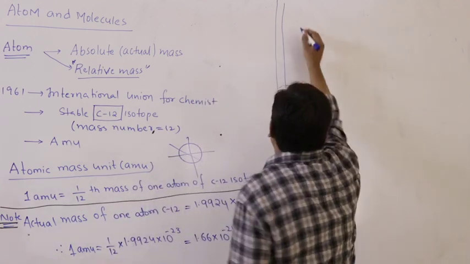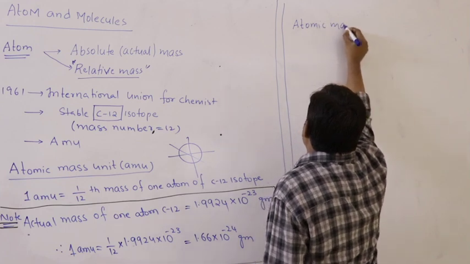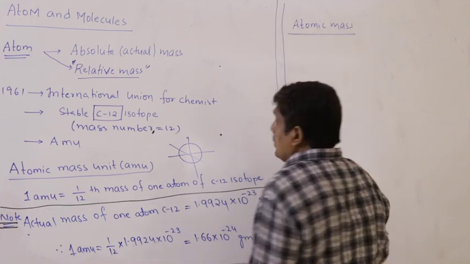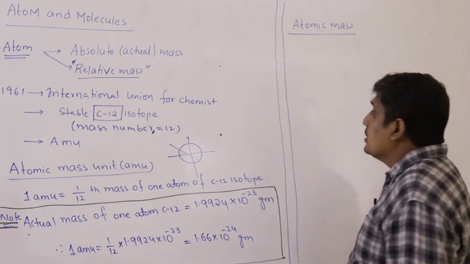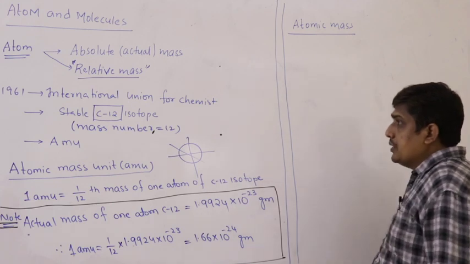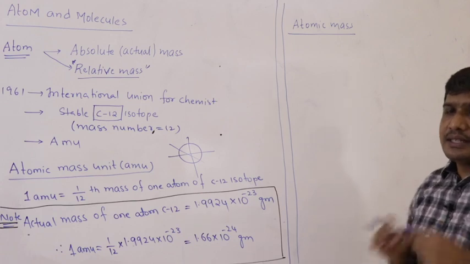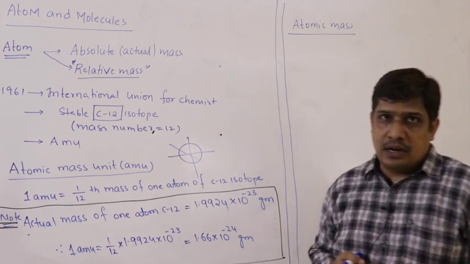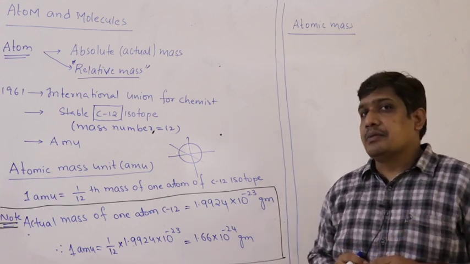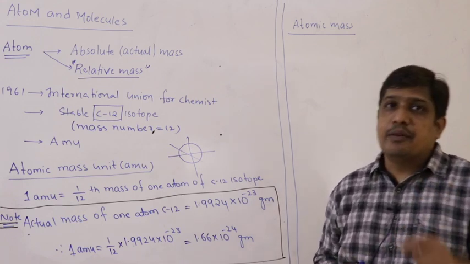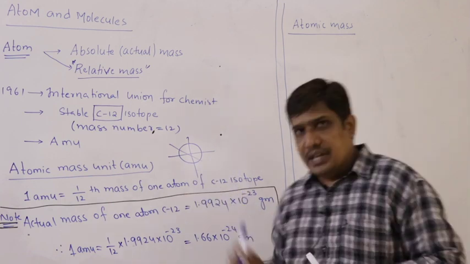Now let us come to atomic mass. So we are studying the relative mass, right? Atomic mass with respect to C12, that is relative mass. So what is this atomic mass of an element? First, it is a number. Atomic mass is a number. What does this number indicate? The number indicates how many times one atom of the element is heavier in comparison to 1 AMU.